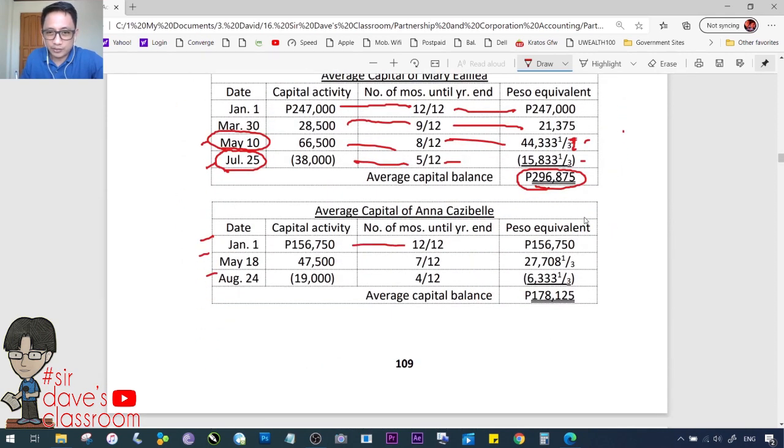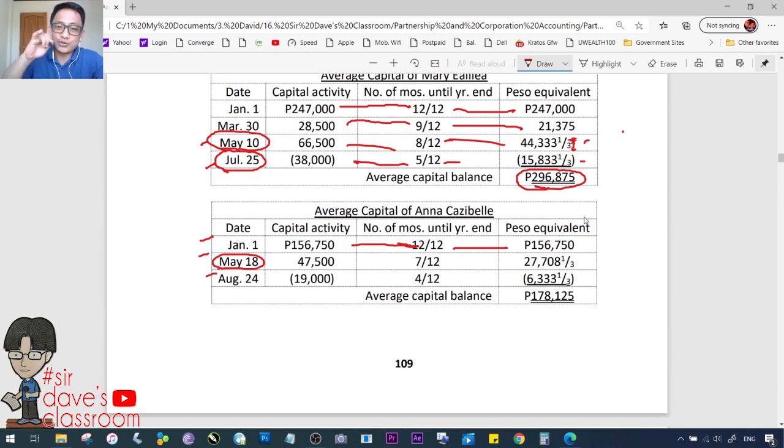Alright. January 1, 12 over 12 tayo. May 18, lagpas na ng 15th day of May. So, ang consideration mo dyan ay June 1. Tama? Kaya, June, July, August, September, October, November, December. 7 months ito. August 24, withdrawal, considered. September 1 na yan. Kaya, September, October, November, December. 4 months. These are your correct weighted average balances.